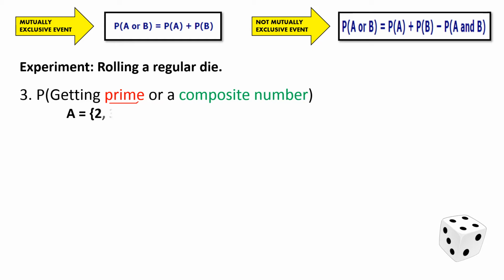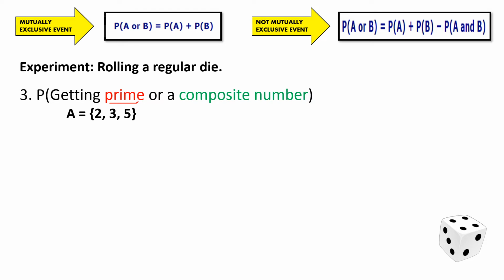So what are those numbers that are considered prime numbers from numbers 1 to 6? Those are the numbers 2, 3, and 5. Because we cannot factor 2 in more than one way. No? So we do have 2, just only 1 times 2, no more, no less. Same as 3, only 1 times 3, or 3 times 1, just only one pair. For number 5, we only have 1 times 5 only, no other pair. So that's why these numbers are considered prime numbers.